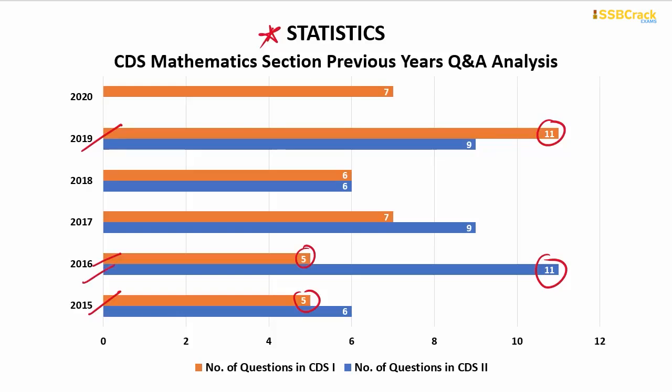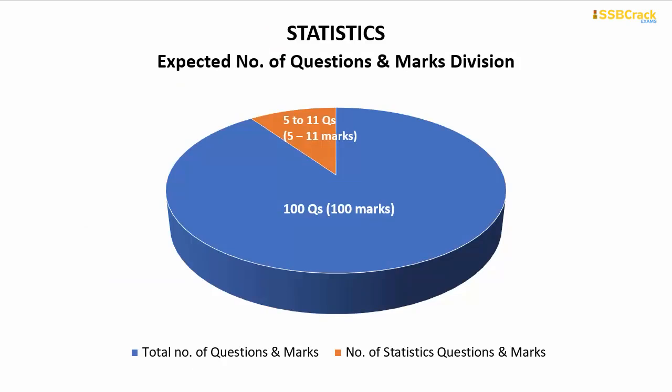So, based upon statistics, in your upcoming CDS examinations, you can expect questions varying between 5 and 11. Minimum 5 questions or maximum 11 questions on this topic you can easily expect out of the 100 marks paper, which will give you 5 to 11 marks, right?